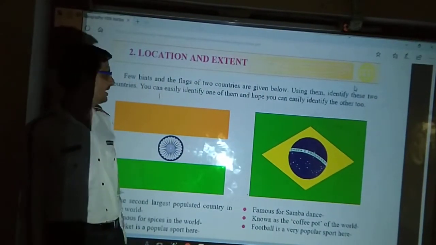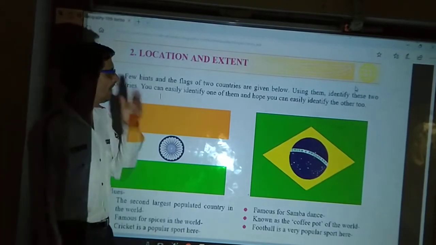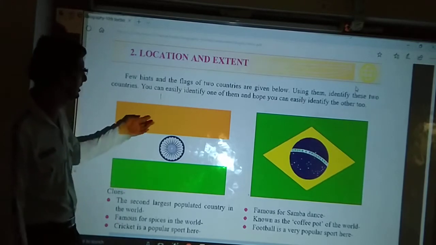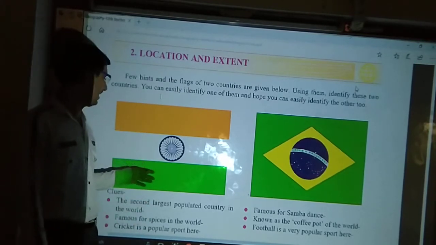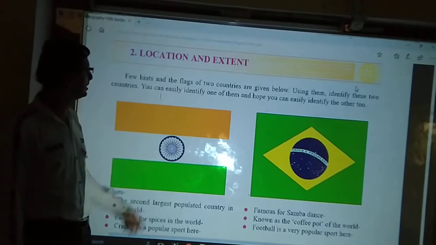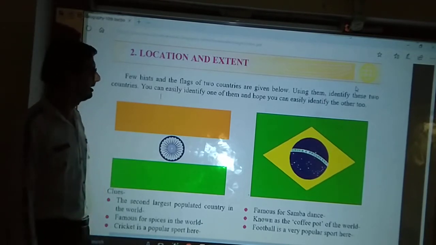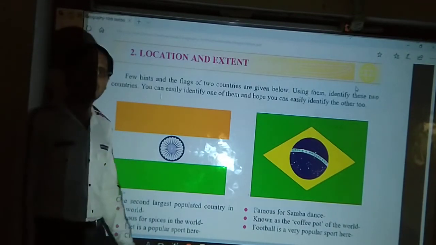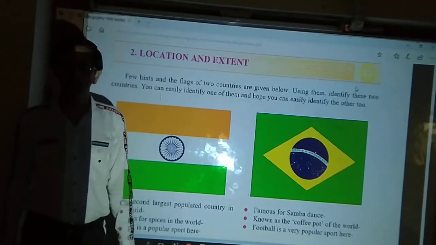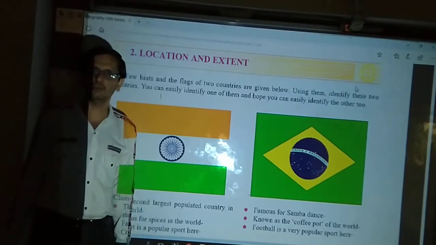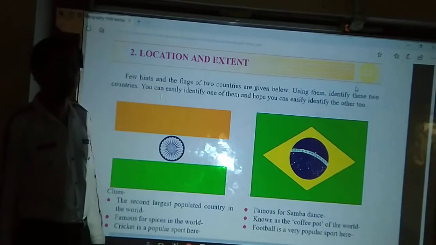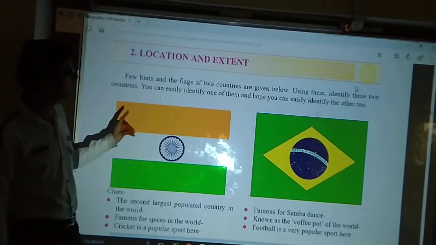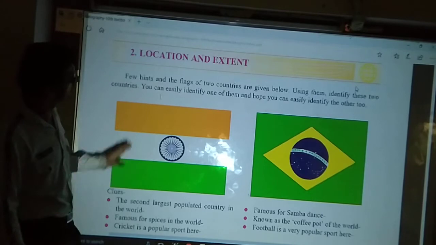Now a few hints in the flags of two countries are given below. Using them, identify these two countries. Which are these two countries? You can quickly and easily identify. This is India, because we have this Indian flag and we have the Ashok Chakra over here. So you can easily identify one of them, and obviously it is our flag. It is our motherland, and this flag depicts that we are Indians. Every Indian student will quickly recognize that this is the Indian flag and it belongs to India. It is the national flag.